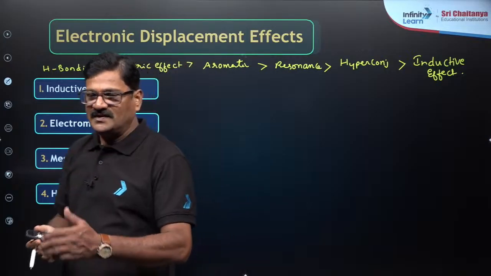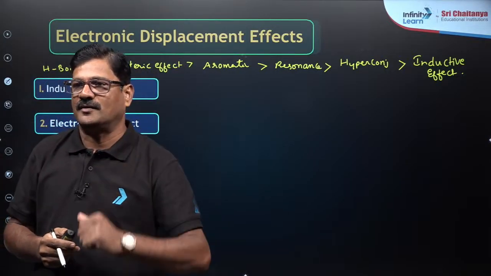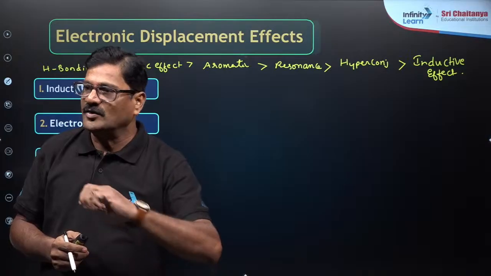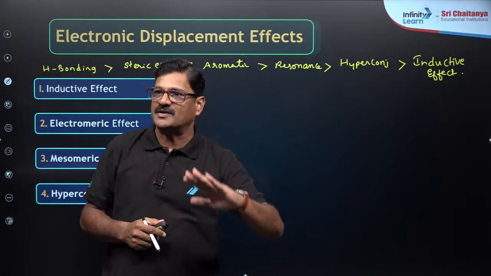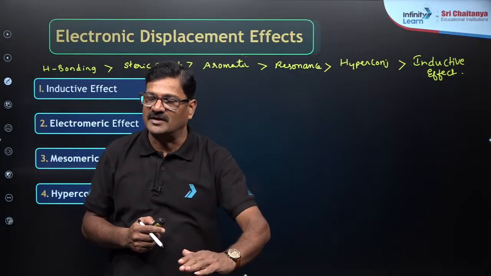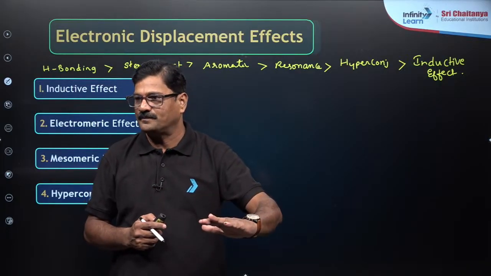So, this is the criteria you have to follow when you decide any physical properties, chemical property, acidic nature, basic nature, reactivity, stability, whatsoever it may be.